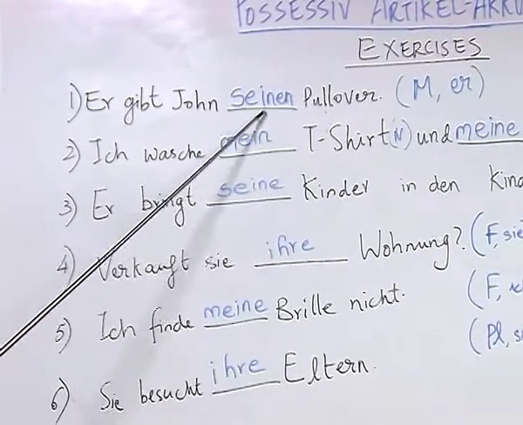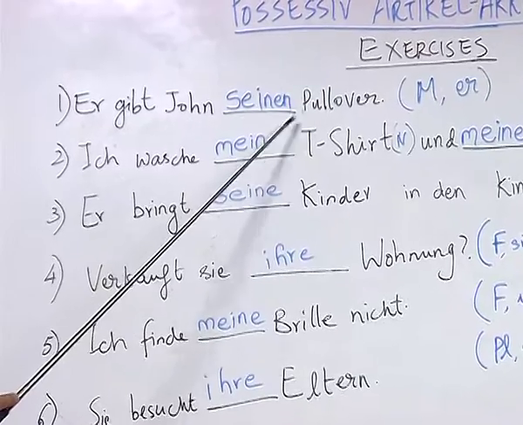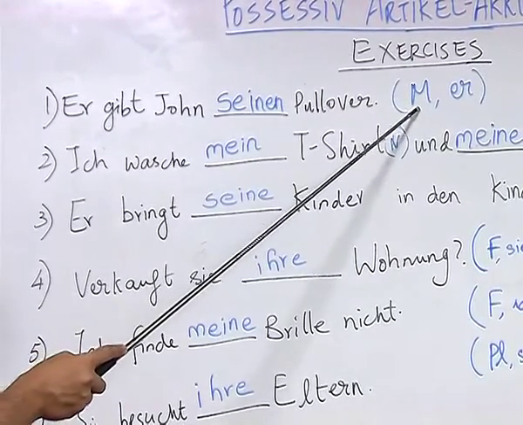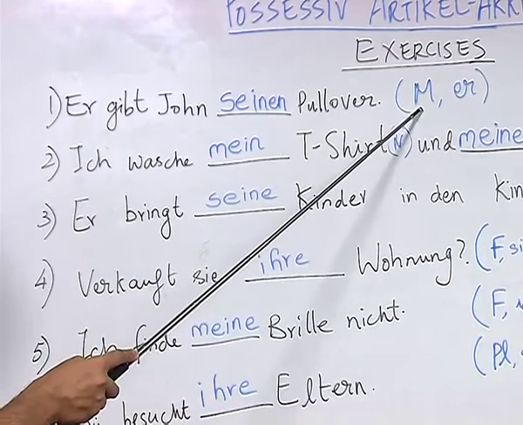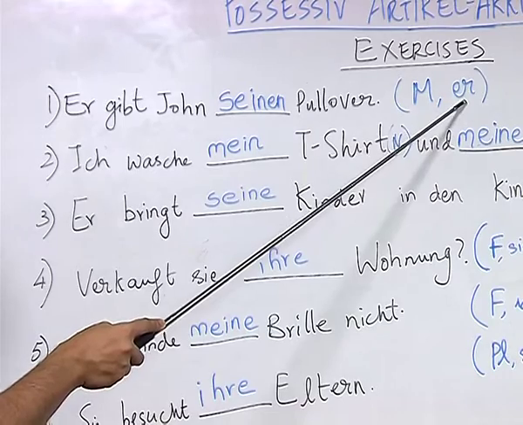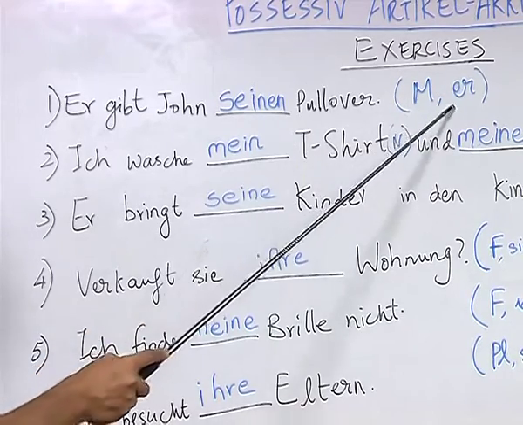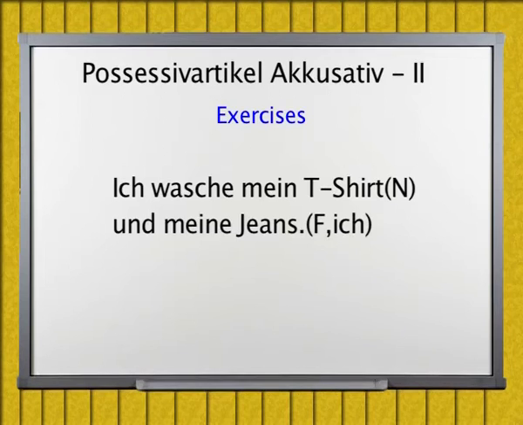Gibt John seinen Pullover. Here, the student has written the correct answer. As you can see, the student identified that the noun Pullover has the masculine gender and the possessive article should be based on the pronoun Er. So, combining these two, the student wrote the correct answer, which is seinen.